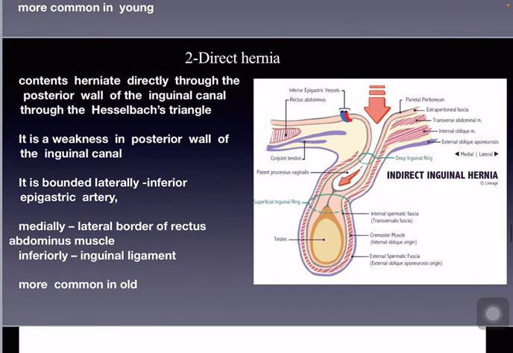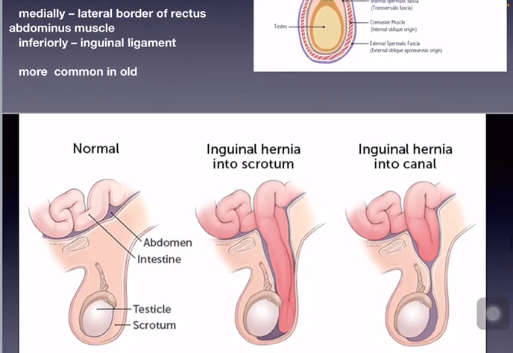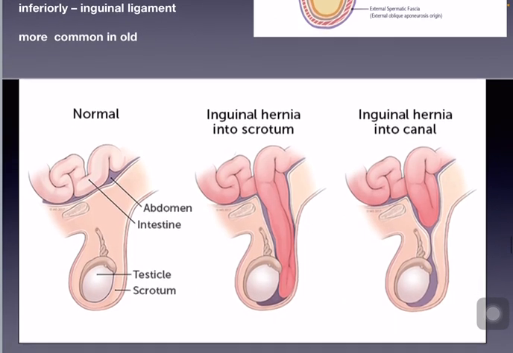Direct hernia. The contents of the hernia herniate directly through the posterior wall of the inguinal canal through Hesselbach's triangle. It is a weakness in posterior wall of the inguinal canal. It is bounded laterally by the inferior epigastric artery, medially by lateral borders of the rectus abdominis muscles, inferiorly by the inguinal ligament, and is more common in old. Here you can see the normal testis, and the inguinal hernia into scrotum, inguinal hernia into canal.